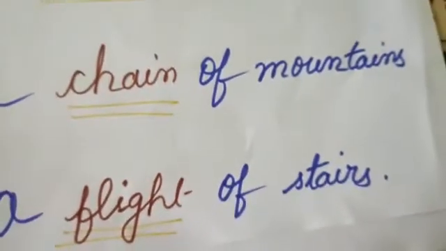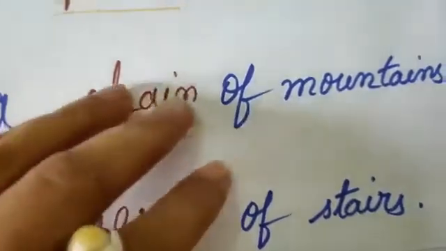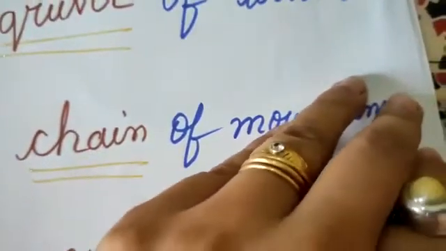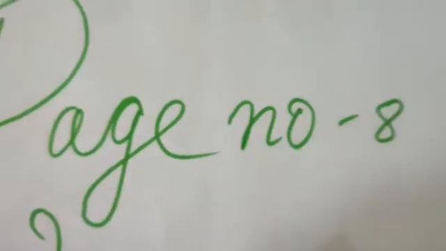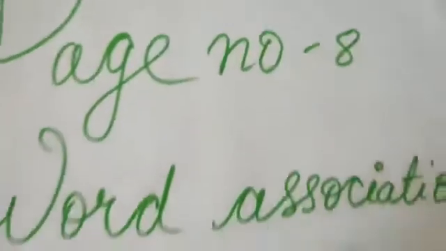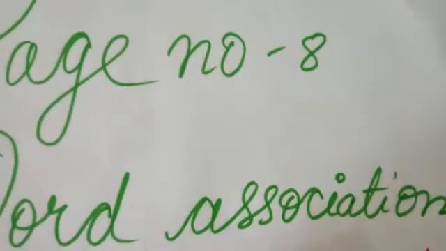Now, can you fill this up in your book with the pencil nicely? And it is clear with you? Now we go on to the next part of your book, which is page number 8. This is something which you need to understand. It talks about word association.